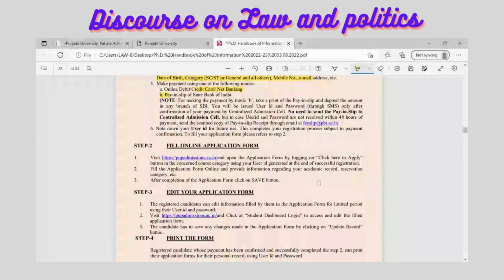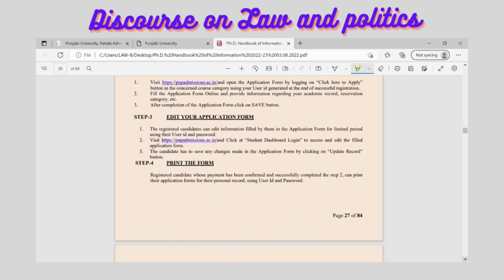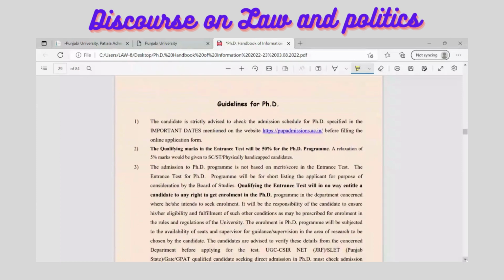Once you have done your registration, you can fill the online application form. As I already told you, the last date is the 8th of September, but you have to complete the registration process without late fee by the 1st of September 2022. If you delay it, you have to pay a late fee of rupees 1,500 with the date of 7th September. So it is better to go without the late fee. You will also have editing rights to edit your application form. Then you take the printout of this.